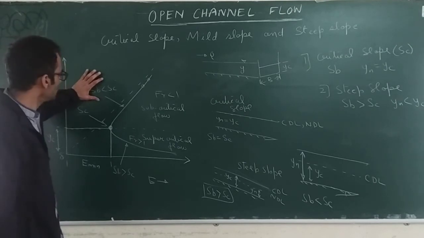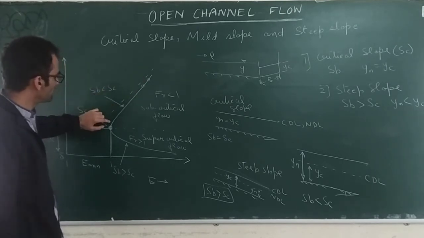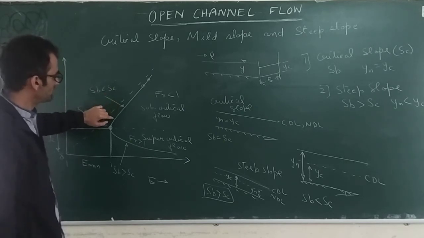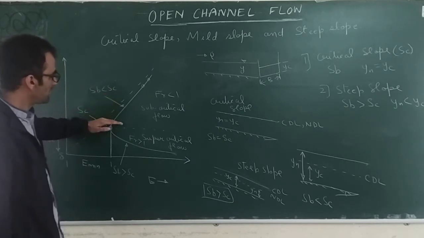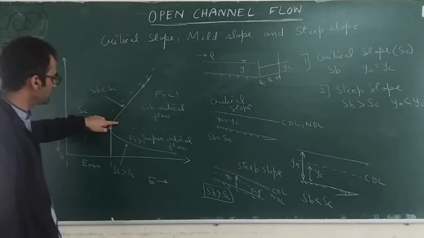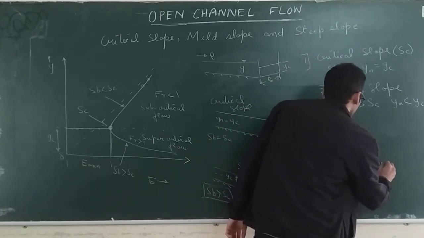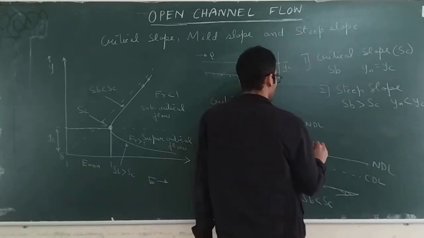So for all the mild slope, you are going to get depths above the critical depth. So you are going to get points in this region. This is your NDL, this is your mild slope.